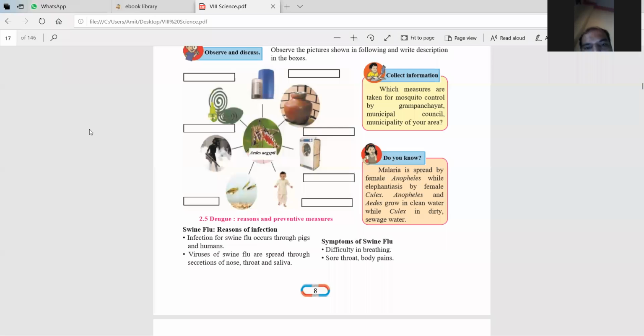Now there is another disease, swine flu. Now malaria is there. How is malaria spread? By the female Anopheles, while elephantiasis is spread by the female Culex. Anopheles and Aedes grow in clean water, while Culex grows in dirty sewage water.